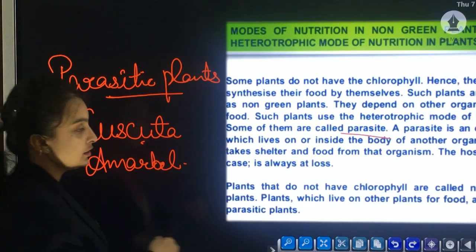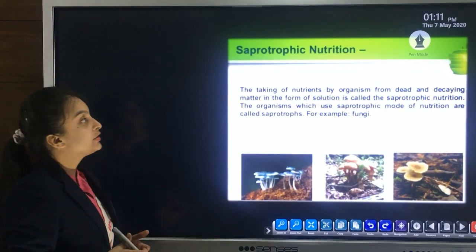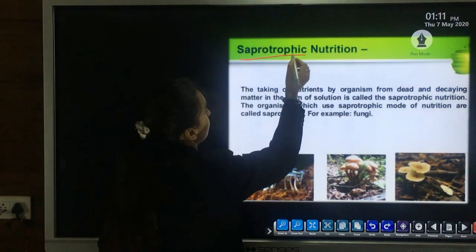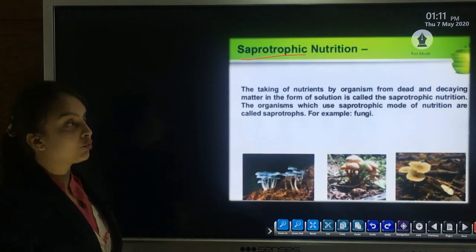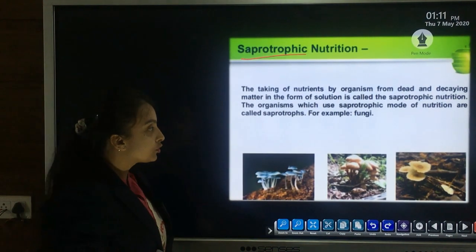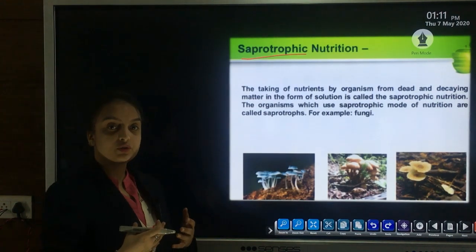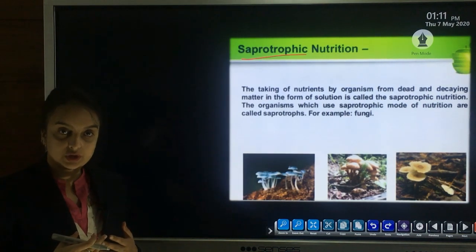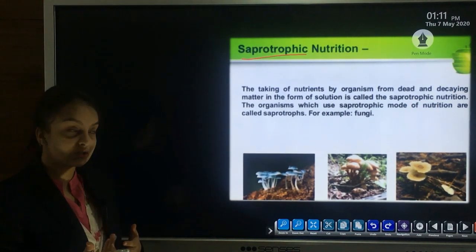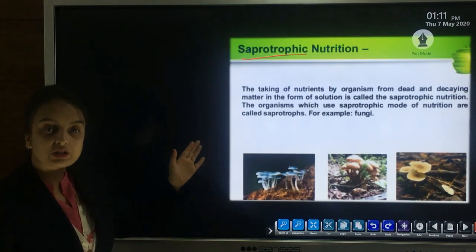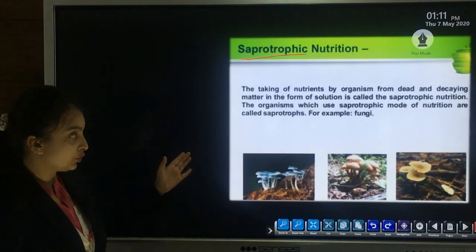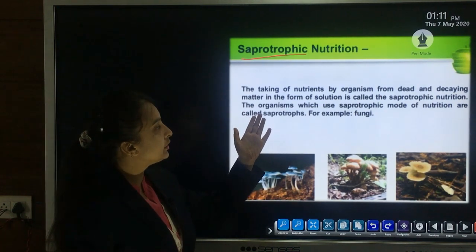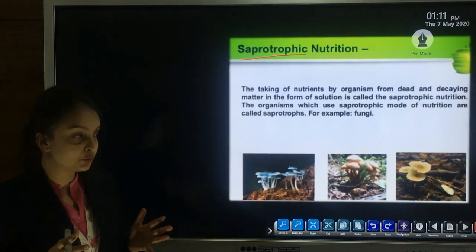Next is the saprotrophic nutrition. Now the question arises, what are saprotrophs? Saprotrophs are those organisms which live on dead and decaying matter. That is, they derive their nutrition from the dead bodies of other organisms. So this type of nutrition is also seen in the case of plants. These plants derive their nutrition from other dead and decaying matter in the form of a solution.